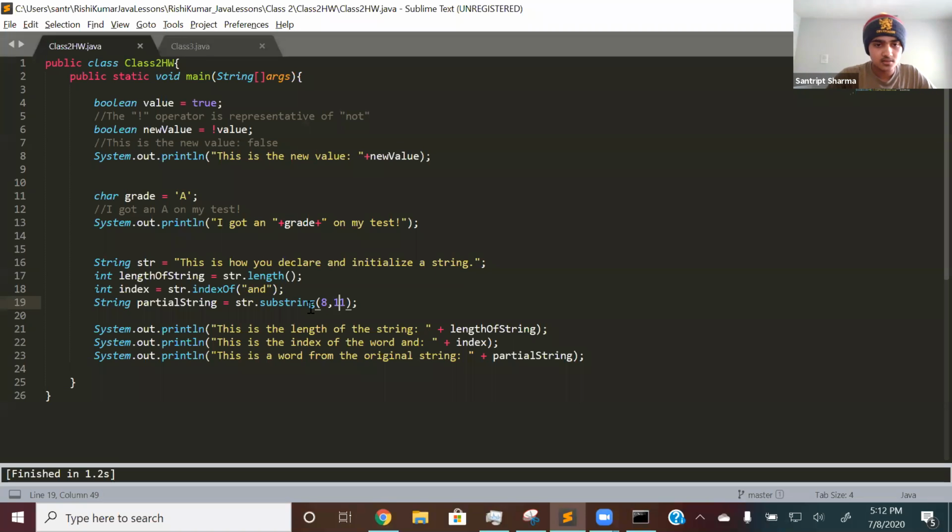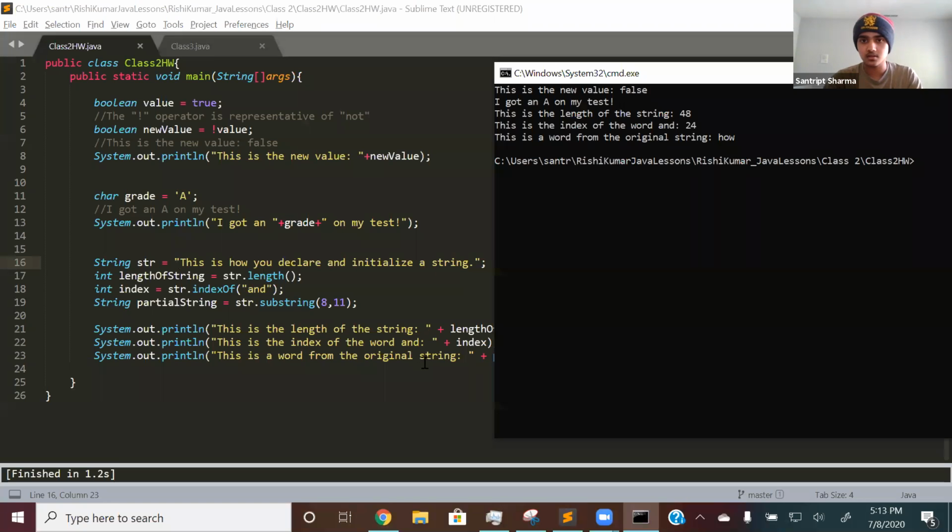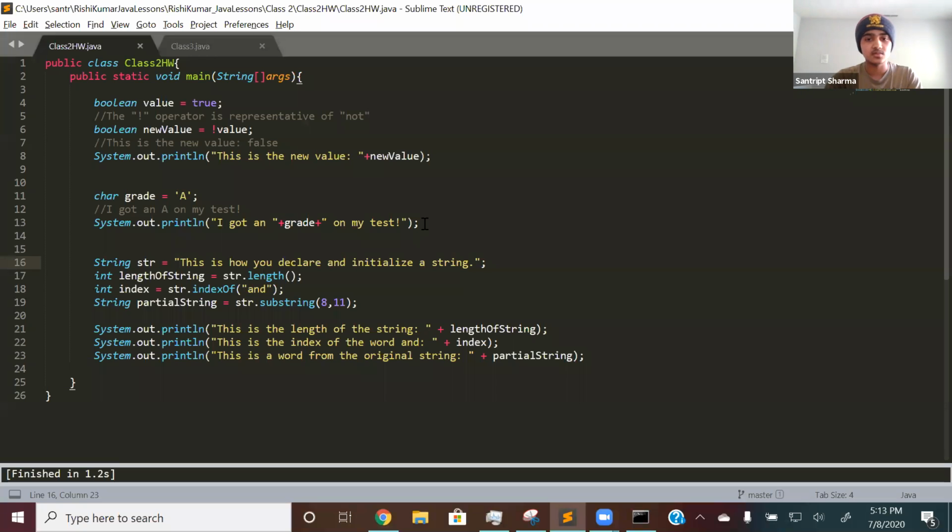So let me show you. If we count right here, this is the string: 0, 1, 2, 3, 4, 5, 6, 7, 8. So 8 is on the letter H in "how", and then 9, 10, 11. And 11 is this space right here. So again, it's not from 8 to 11. It's actually from 8 to 10 because it's not inclusive. So it will print out "how" without a space at the end. This is a word from the original string, "how". And we'll review this again in like 2 minutes.